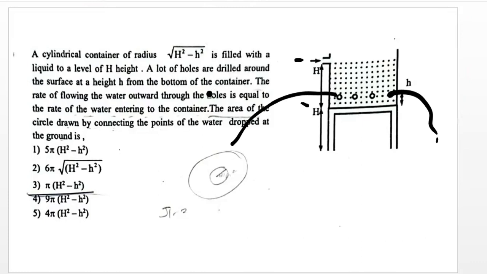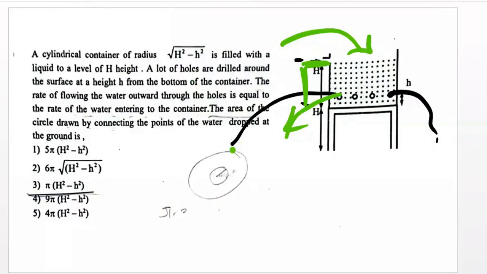The rate of flowing the water outward through the holes is equal to the rate of water entering the container. The area of the circle drawn in the container connecting points of water stopped at the ground is? So one thing we need to remember, water pouring in is equal to water that is dripping out. So the data we have to get from here is that this height capital H won't change.